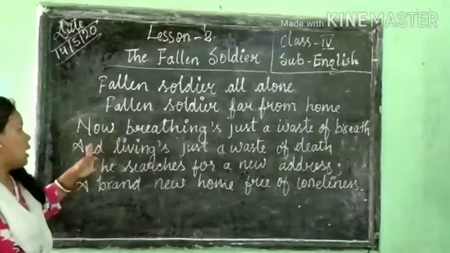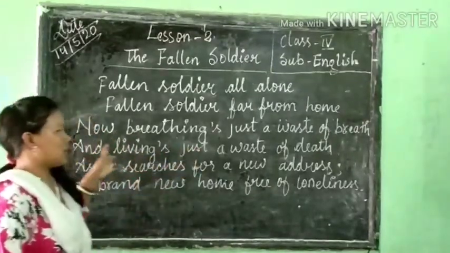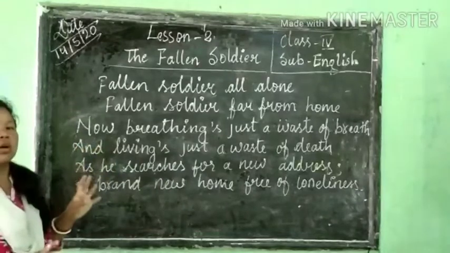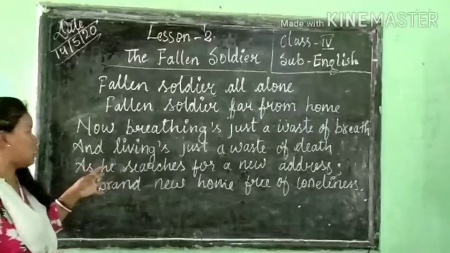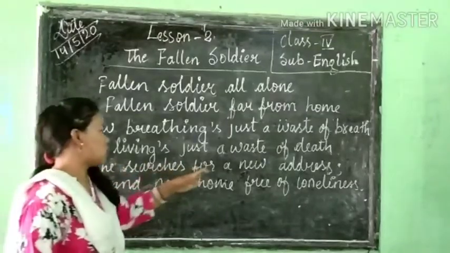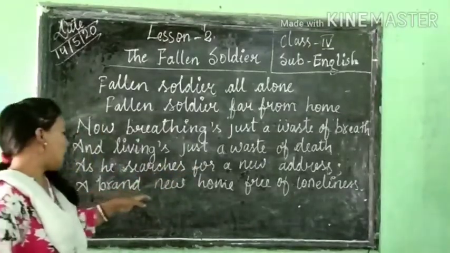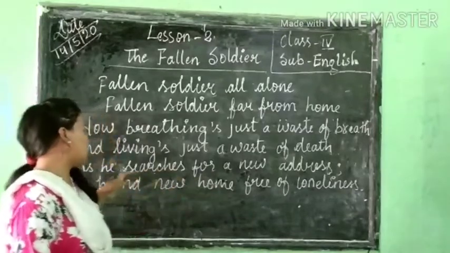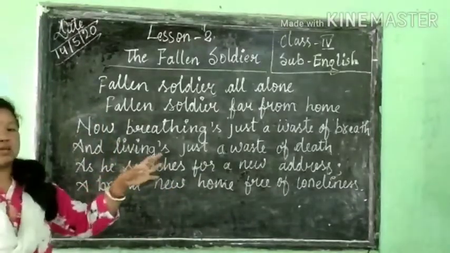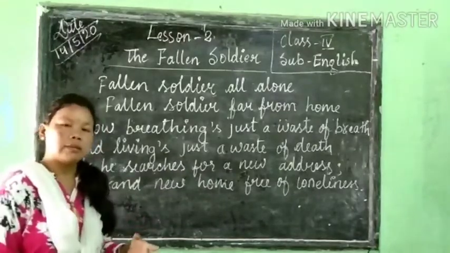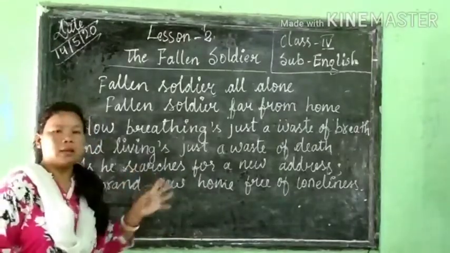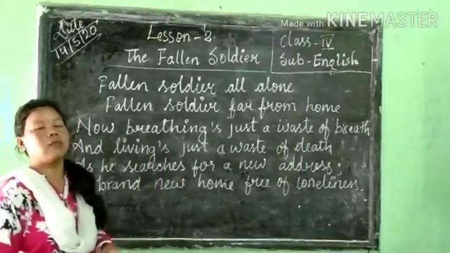The poet is telling, and living just a waste of death. And he is going to die, so his breathing is just a waste. As he searches for a new address, a brand new home free of loneliness. So as he searches, because he is going to die, after his death he will be in a new home free of loneliness.